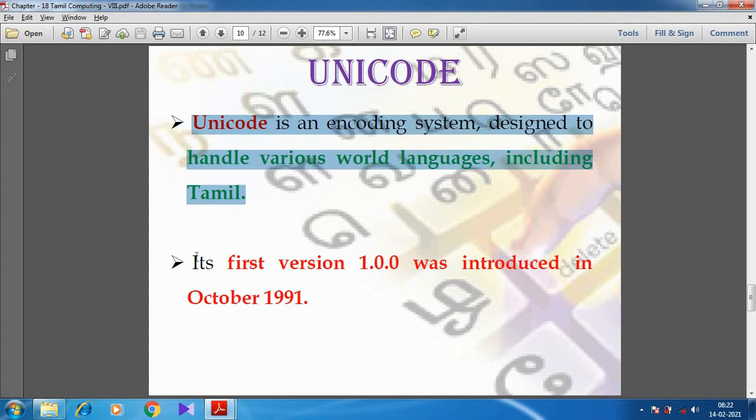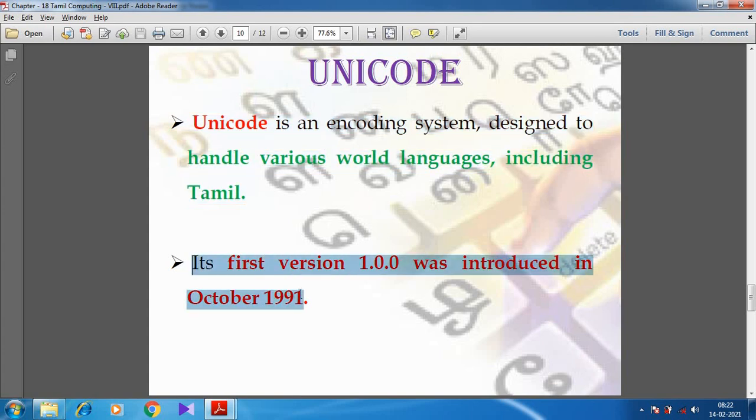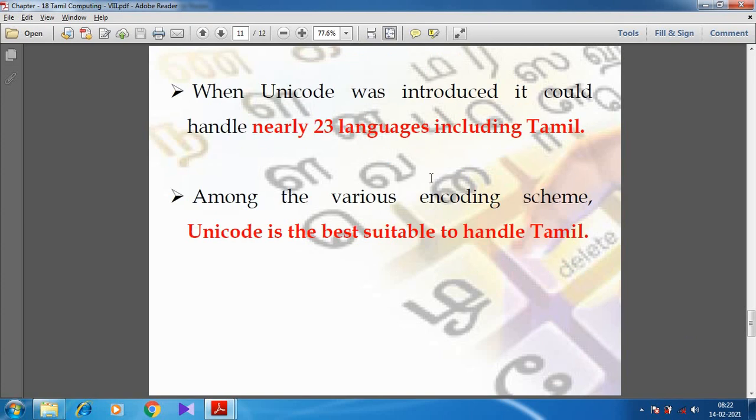Its first version was 1.0.0. It was introduced in October 1991. When Unicode was introduced in 1991, it was able to handle nearly 23 languages including Tamil.